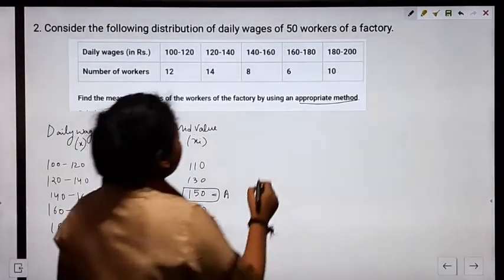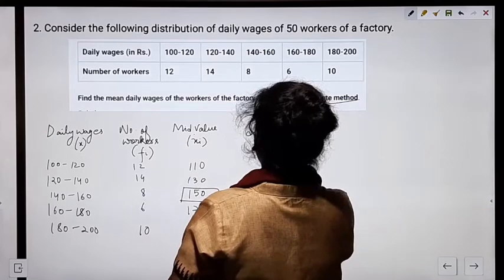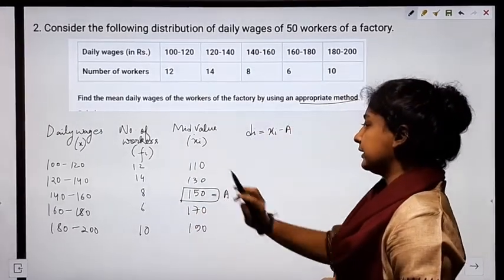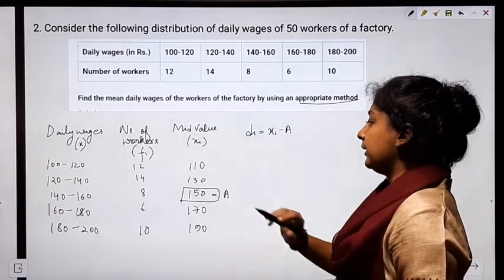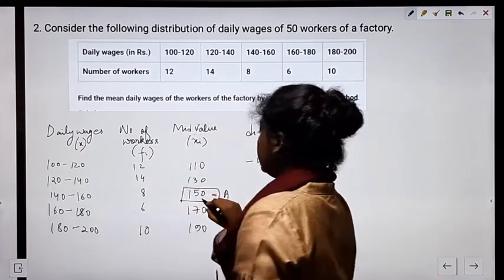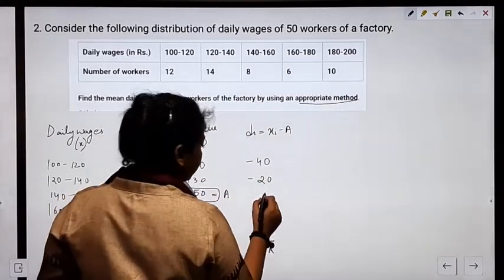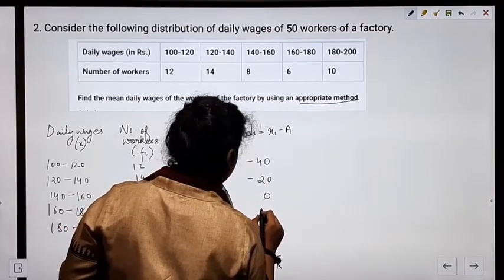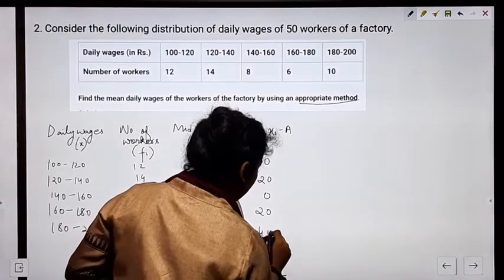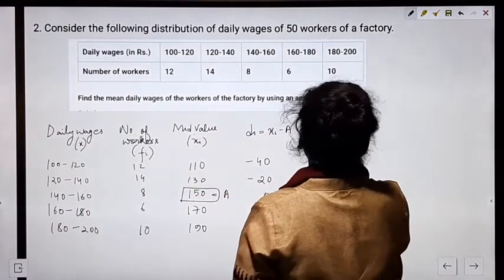Now we'll find the deviation. Deviation we denote by di, and this is equal to xi minus A. That means we need to subtract A from the xi values. So 110 minus 150 will be minus 40. 130 minus 150 will be minus 20. 150 minus 150 will be 0. 170 minus 150 will be 20. 190 minus 150 will be 40. This is the deviation.